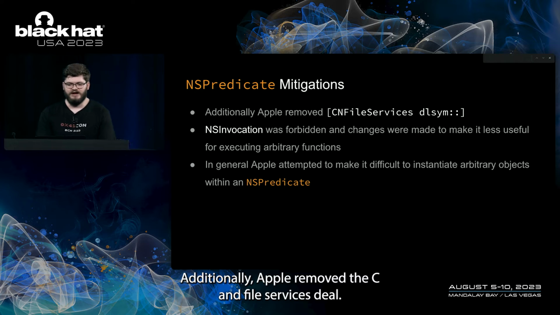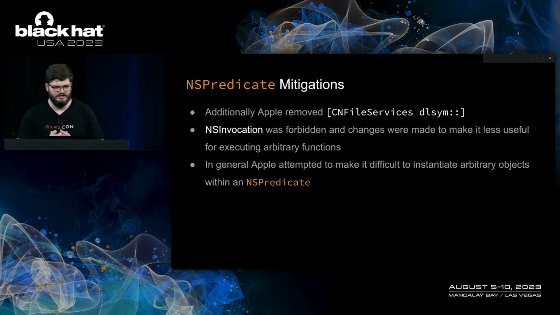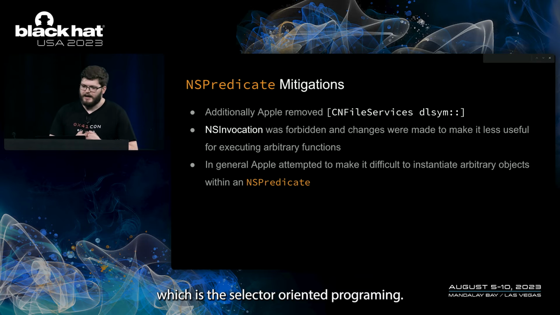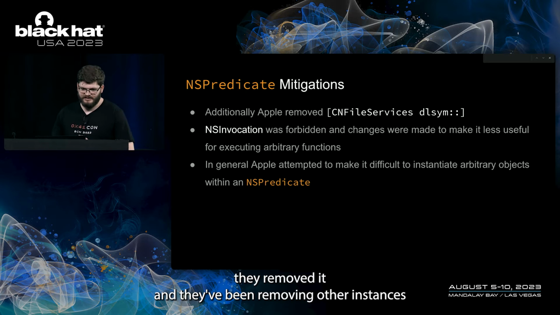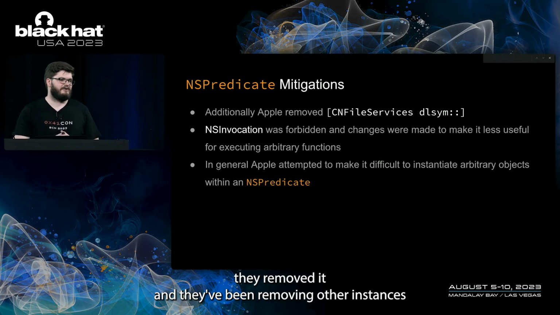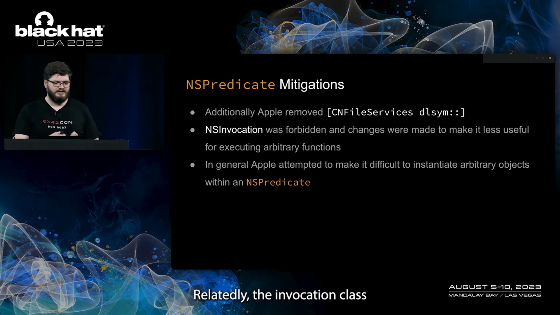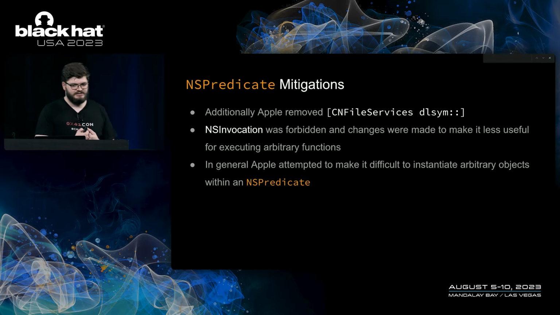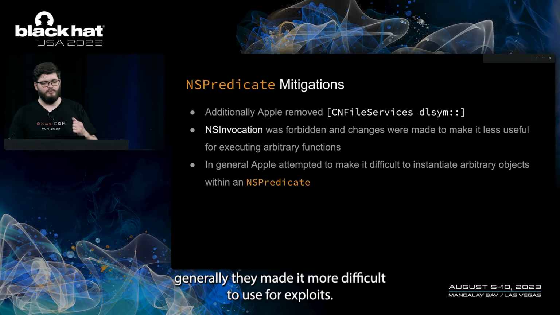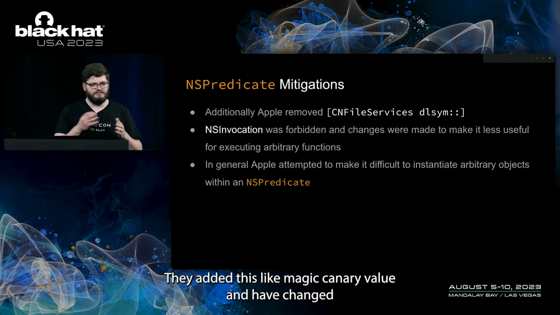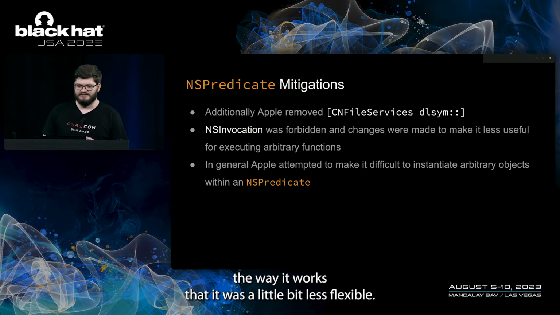Additionally, Apple removed the CFFileServices dlsym method that was used both in NSPredicate and SLOP exploits, which is selector-oriented programming. It had proved to be super useful for attackers, so there's a reason they removed it. And they've been removing other instances of dlsym since then. Relatedly, the NSInvocation class was also included in the forbidden classes list, and generally they made it more difficult to use for exploits. They added this magic canary value and changed the way it worked so that it was a little bit less flexible.